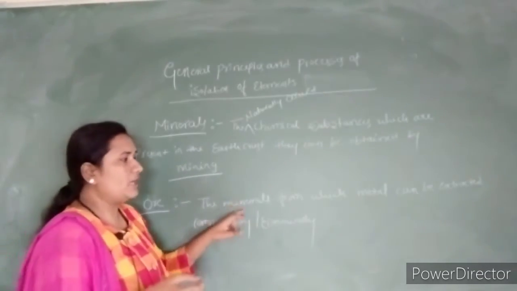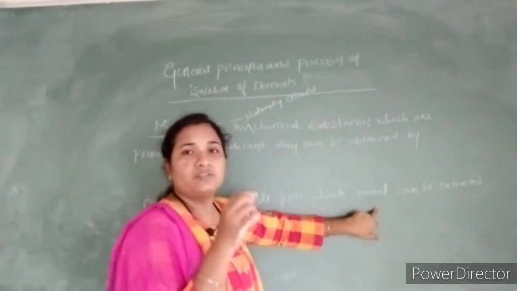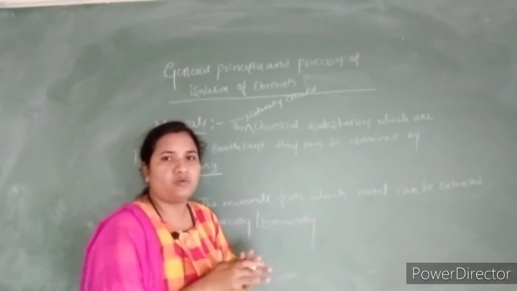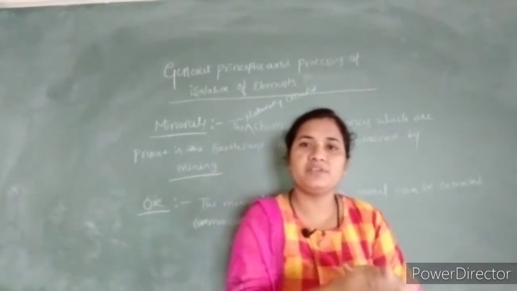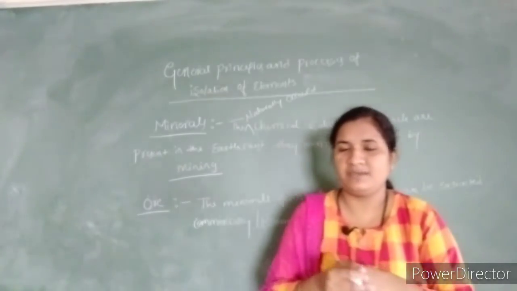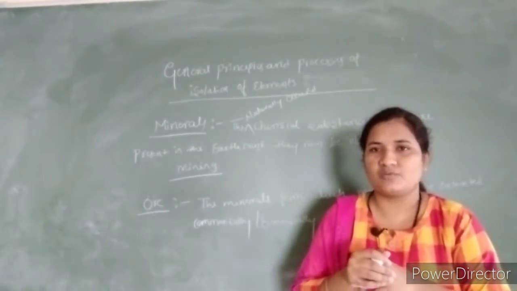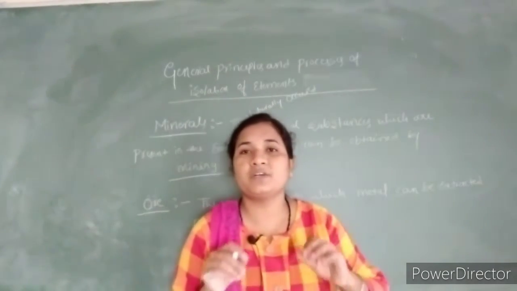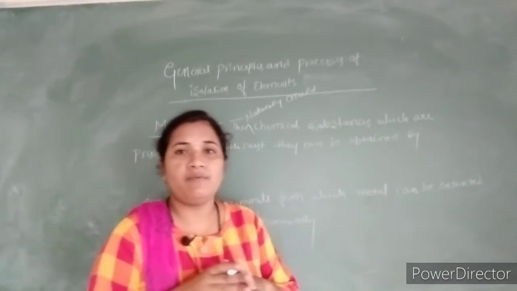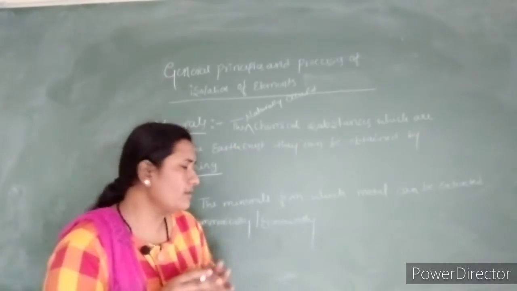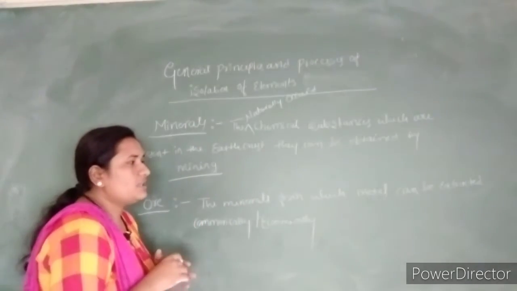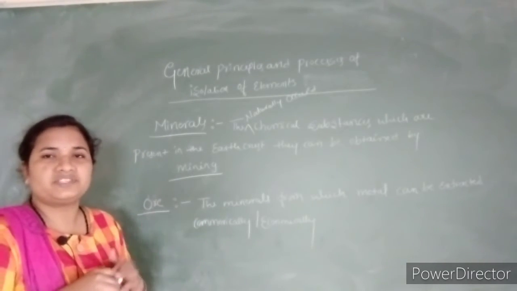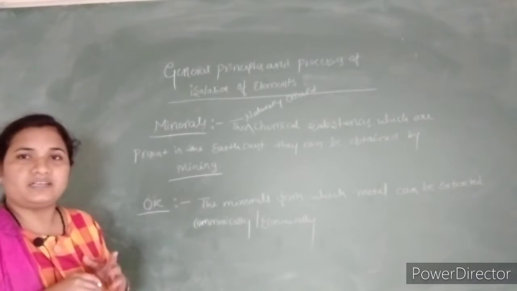From the minerals we extract the metal, and that metal extraction must be profitable as well as economic. Profitable means that whenever we extract those metals, they must be commercial. So we have to consider the commercial as well as the economical values. That is why ores are the substances from which metals can be extracted through commercial and economical consideration.